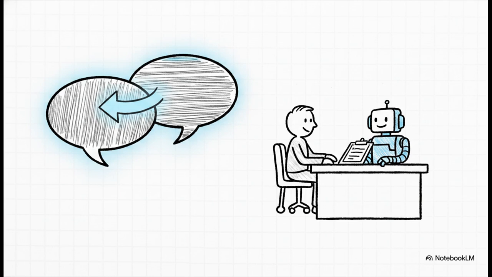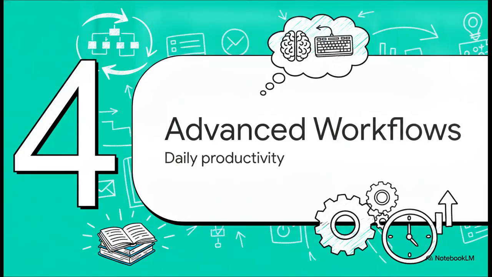Rounding out this section, we have tricks 11 and 12, which are all about mastering languages and interpersonal skills. Look, ChatGPT doesn't just rigidly translate words word for word, it actually understands cultural nuances and professional tone across dozens of languages. But better yet, it can role play. Prepping for a massive job interview? Have it act as a tough interviewer. It will ask you the hard questions, evaluate your responses, and give you really specific feedback before you ever even step foot in the room. How cool is that?